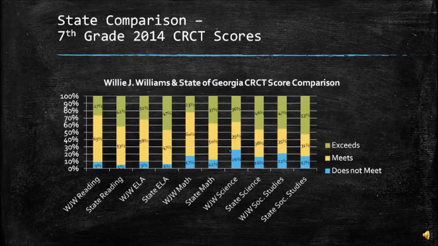This is the Willie J. Williams and the state comparison for 7th grade. Overall, the state had more to exceed than we did, and they also had less that did not meet when comparing Willie J. Williams and the state. So also there we're behind.